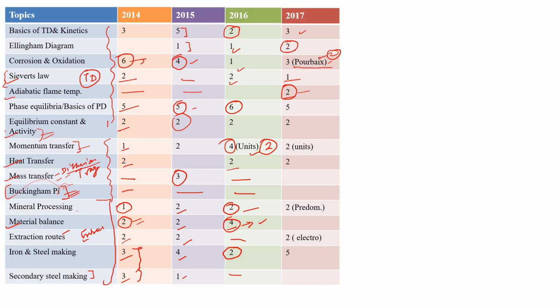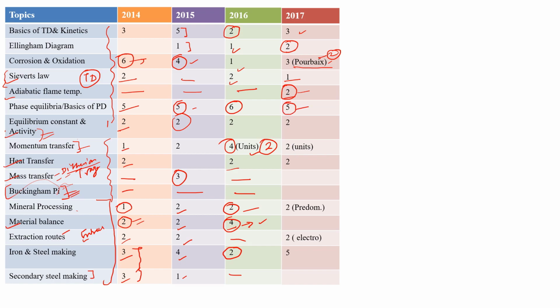Adiabatic flame temperature was also new this year, and they introduced this adiabatic flame temperature in 2017. How to identify adiabatic flame temperature? I am not sure about before 2013, but in 2014, 2015 and 2016 they did not ask adiabatic flame temperature. Okay, so phase equilibrium and basics of phase diagram consist of 5 marks.